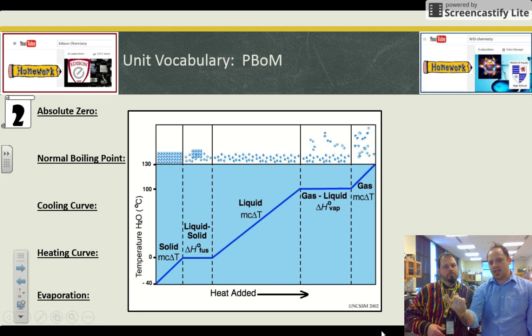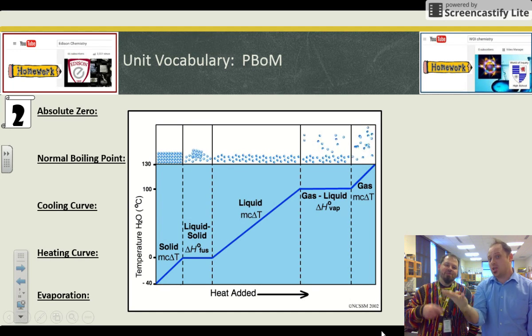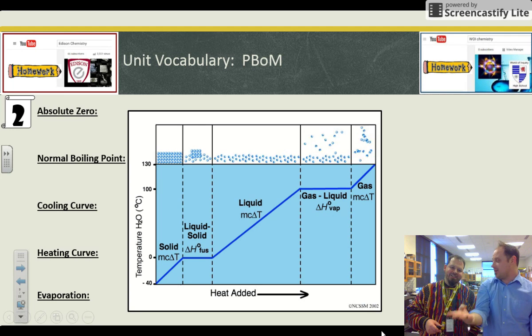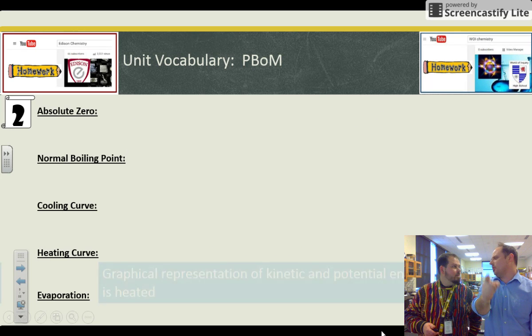It shows you everything. It's heating, the phases of matter, a particle model of the phases of matter, and it shows you the Q equations you would use to calculate the amount of heat at any given point. I love that. I'm going to add this one to the package. This one is the greatest one. Bring it back when we do heating and cooling curve.